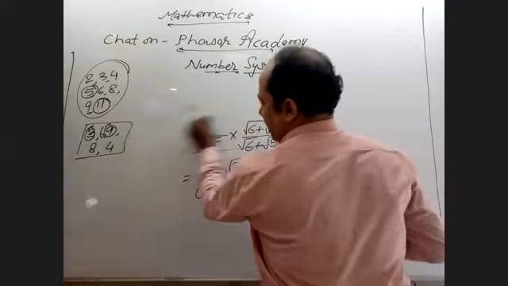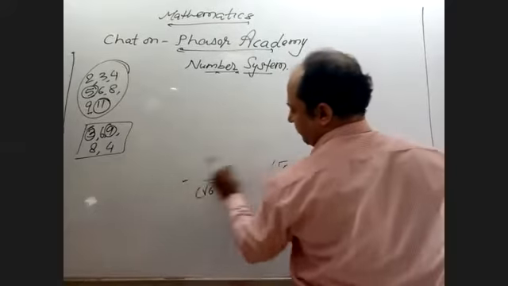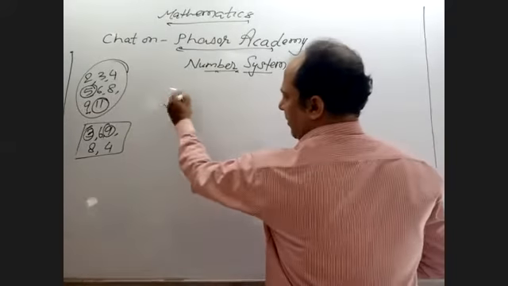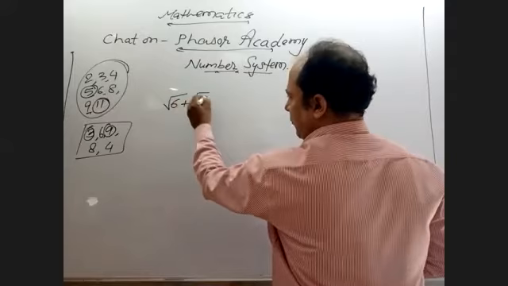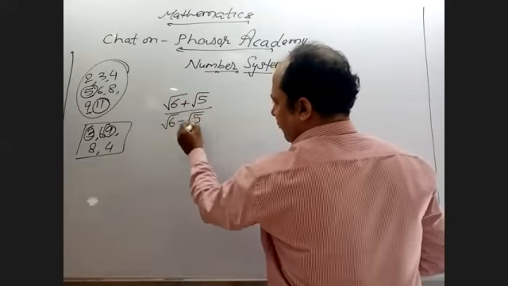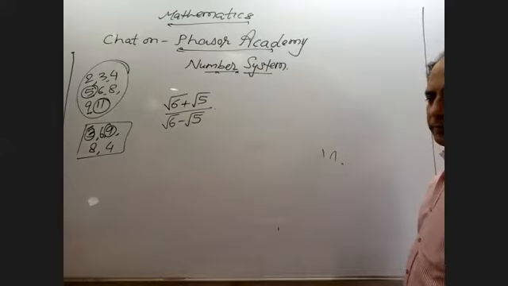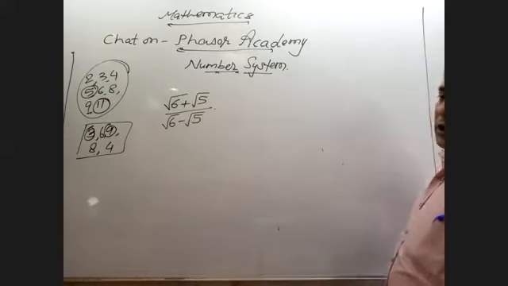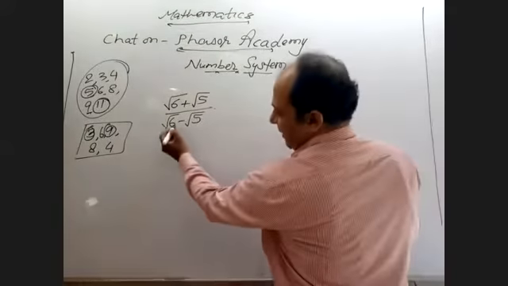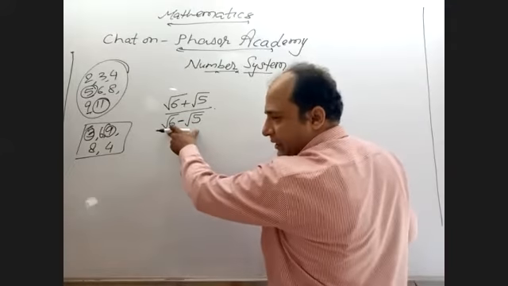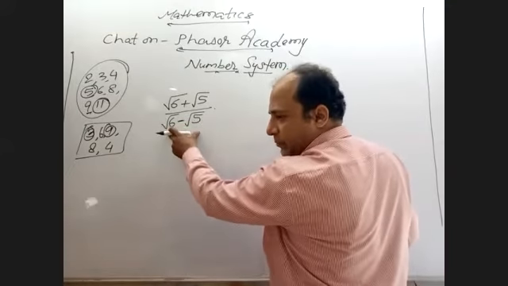Same thing, but a little bit of change. Suppose I have a number root 6 plus root 5 upon root 6 minus root 5. At that time, again you can solve it without steps. How? See, you are going to just take the conjugate sign.